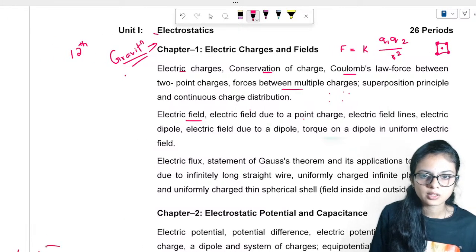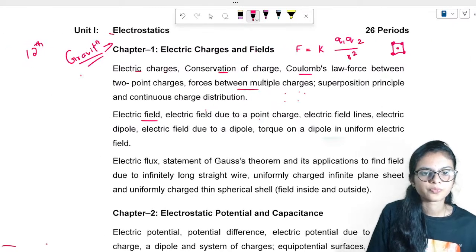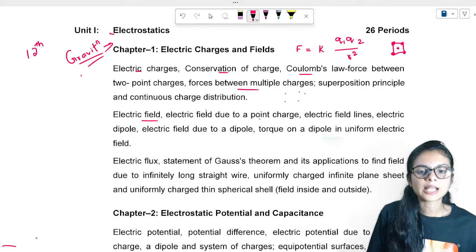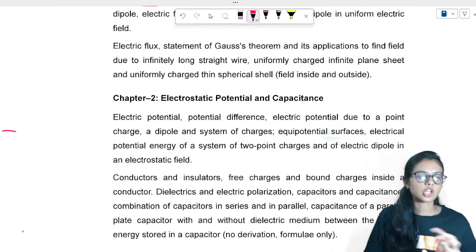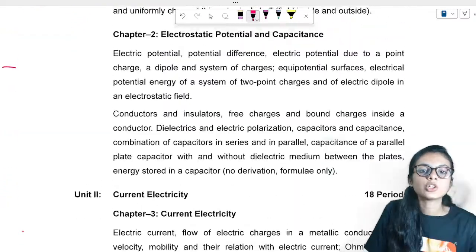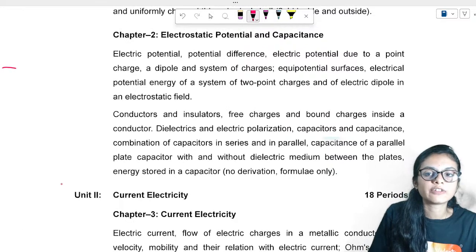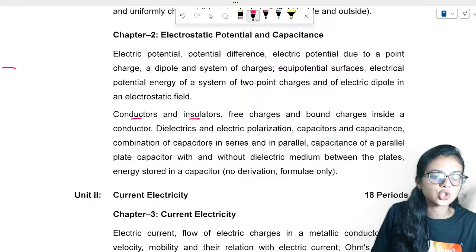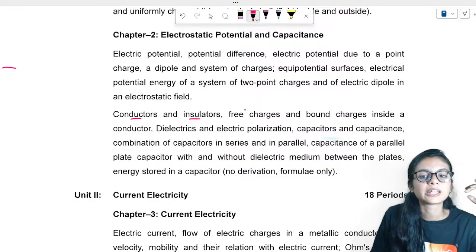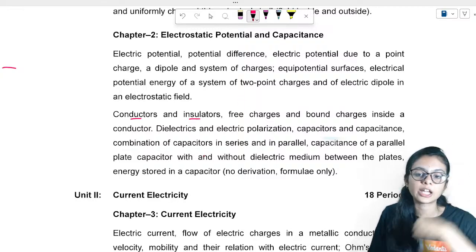Let me just check this. Dipole is nothing but plus and minus charges, Gauss's law, its application. So lots of concepts. Again, you'll study about electric potential difference, electric charge, okay, conductors, insulators. You know this in very basic, but here it is going to be in very depth.